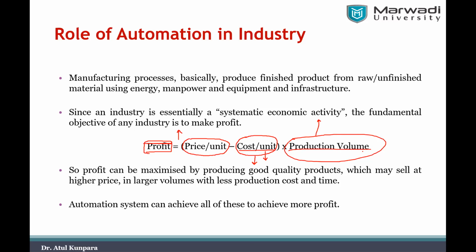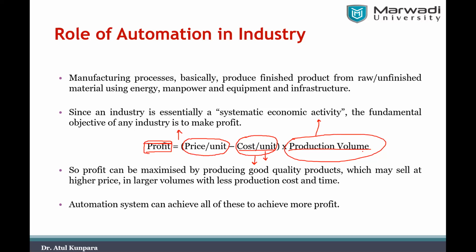That you can raise the production volume per day up to the maximum possible, and you can reduce the cost per unit up to what minimum you can have there. And after getting the better quality, how you can get the more price if you are able to increase the quality, right? So that also can be there in the automation system, because once you involve the automation, by having the better quality, you will be able to get the good price.